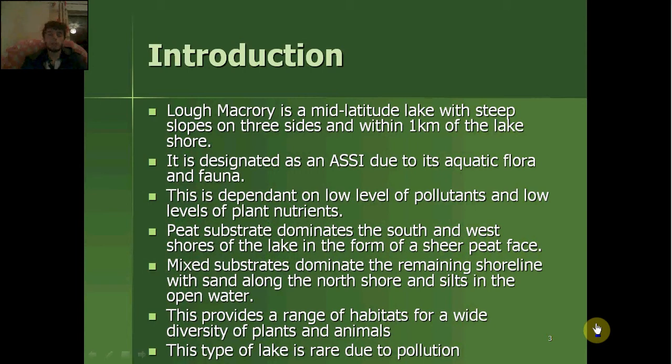Peat substrate dominates the south and west shores of the lake in the form of a sheer peat face. Mixed substrates dominate the remaining shoreline, with sand along the north shore and silts in the open water. This provides a range of habitats for a wide diversity of plants and animals. This type of lake is rare in Northern Ireland due to pollution.